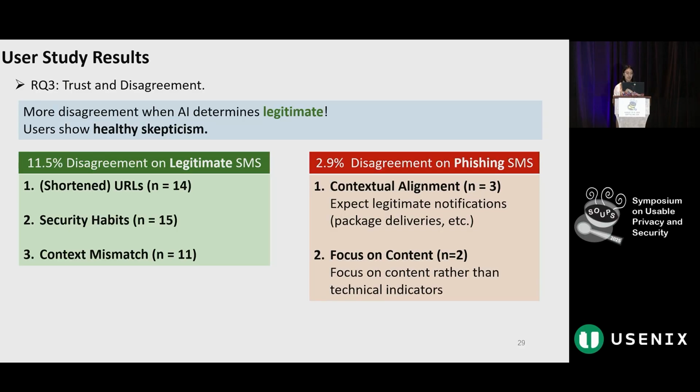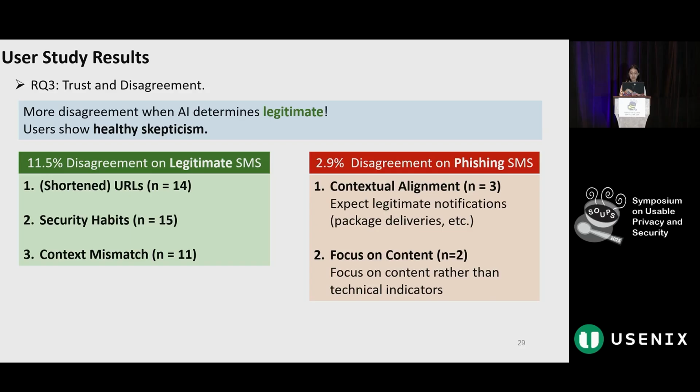Next, we looked at how users disagree with the AI. Interestingly, users are more likely to disagree with AI when the ground truth label of the message is legitimate. Users often insist the message is malicious, despite the AI's suggestion that it is legitimate. About 11% of the time, compared to only 3% when it flagged the message as phishing.